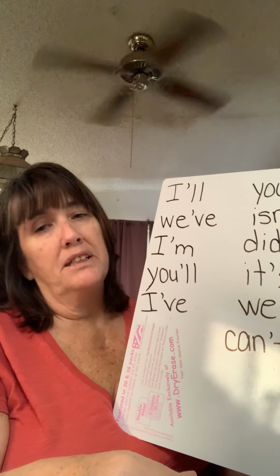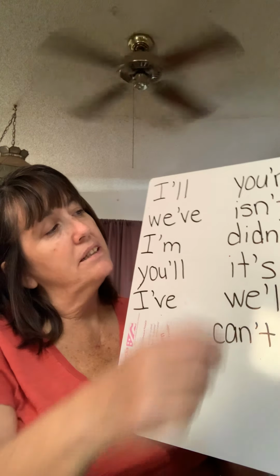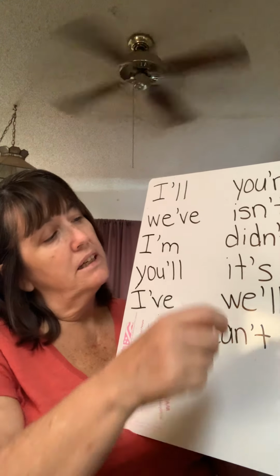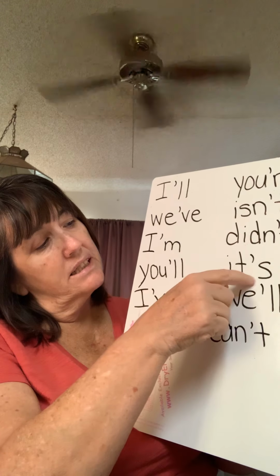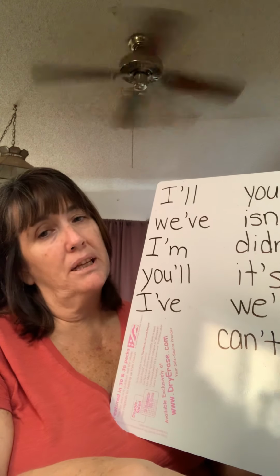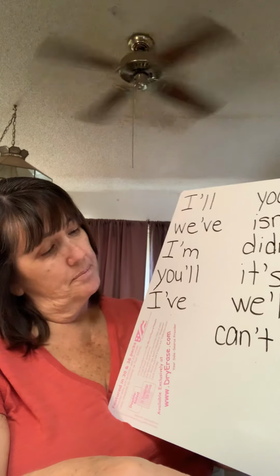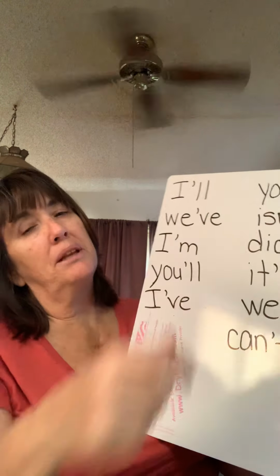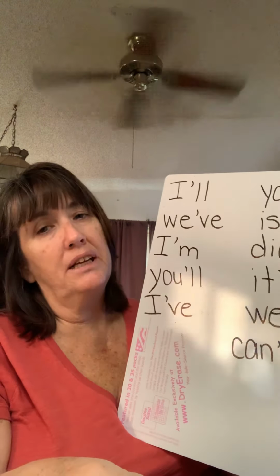In you're, the apostrophe takes the place of the A. In isn't, it takes the place of the O in not. In it's, it takes the place of the I in is. And in we've, it takes the place of the H-A in have. So that's all of them, except for this one.